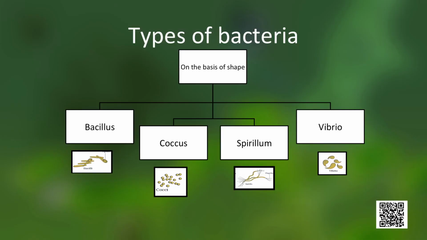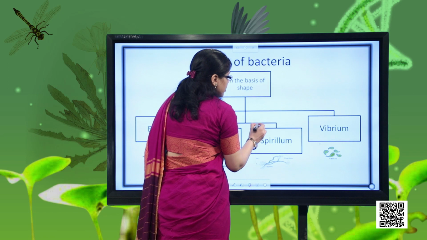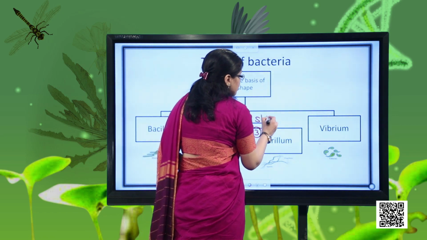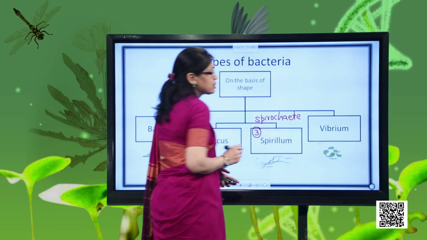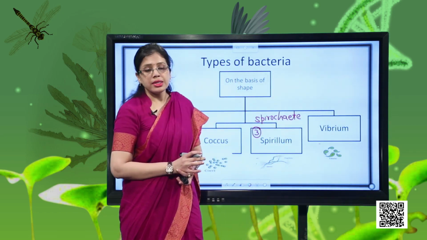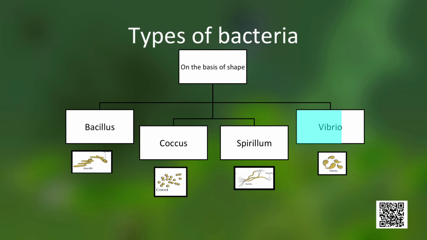Then we have the third, that is the spirillum. All of you have seen spiral binding notebooks. So if any bacteria has a spiral shape, that group will be called spirillum. And in this case, flagella may be present at one end, or it may be present at both ends, okay? For this category, we have the example spirochete. This is a bacteria which is spiral in shape. So the example we can learn is the spirochete. Then we have the last group, that is the vibrio, okay?